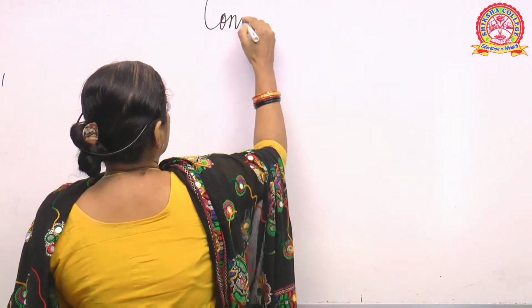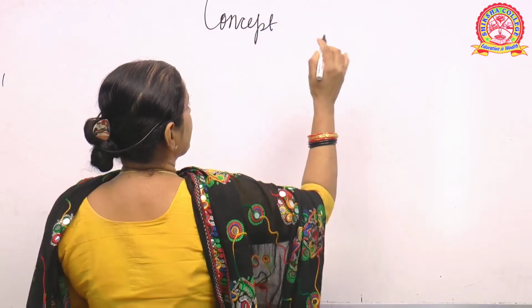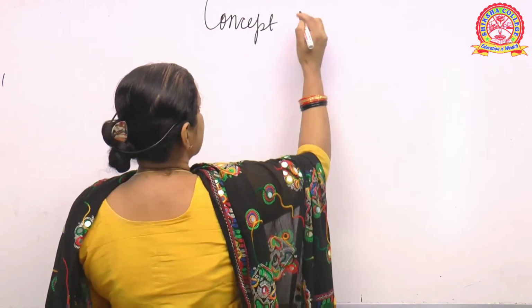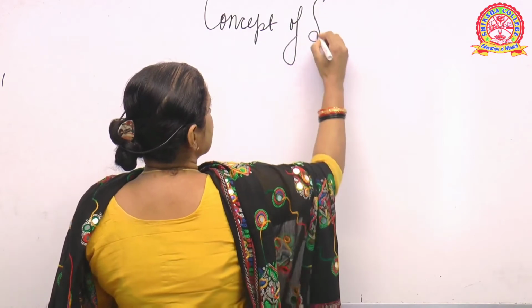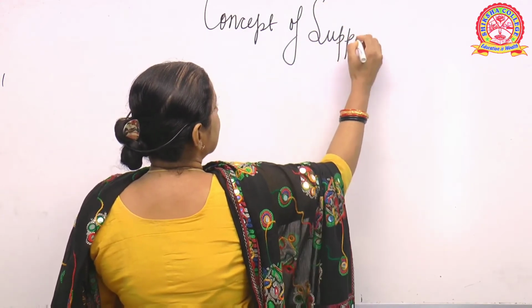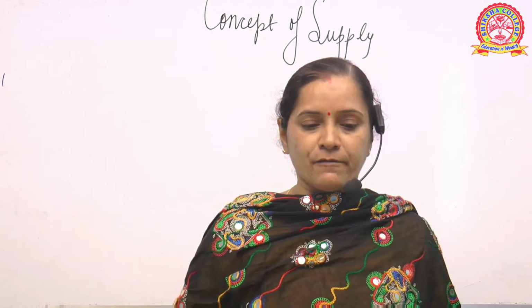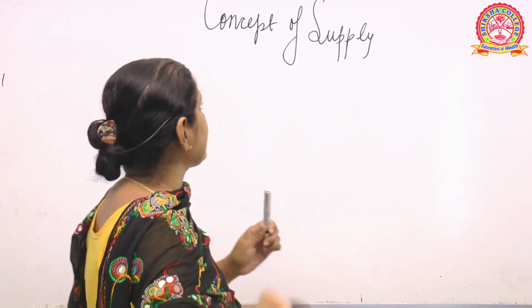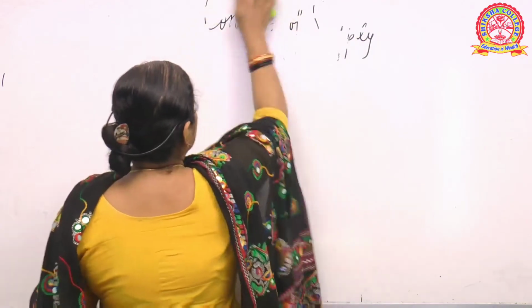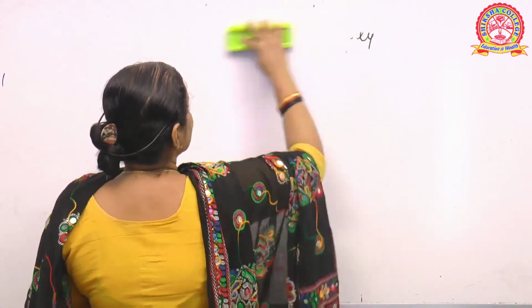Now, I have told you there are two sides: one is the demand side and the other is the supply side. The demand side, as we have already understood, is created from the consumer side.